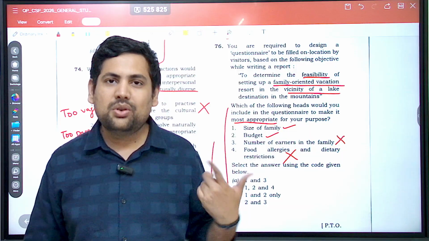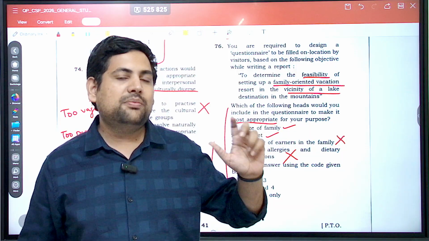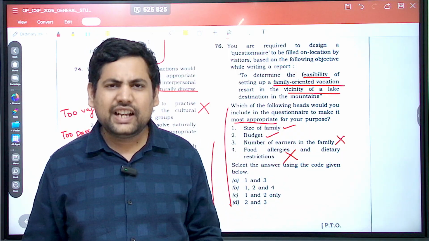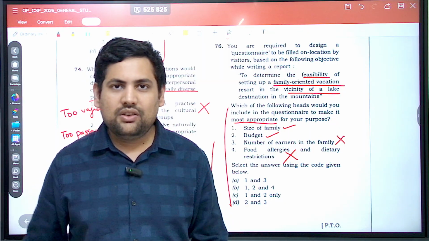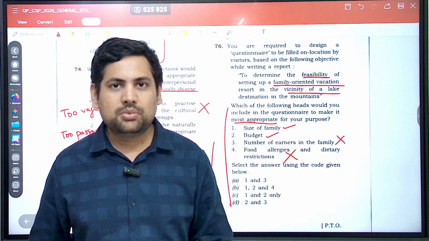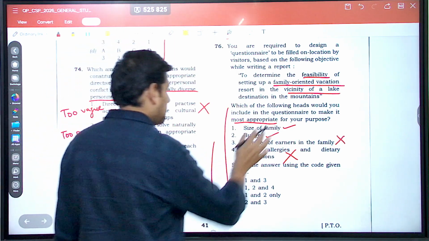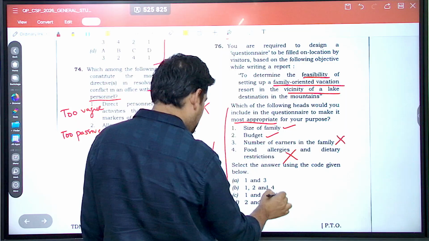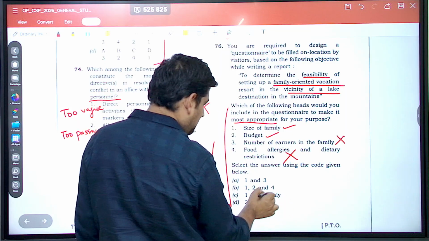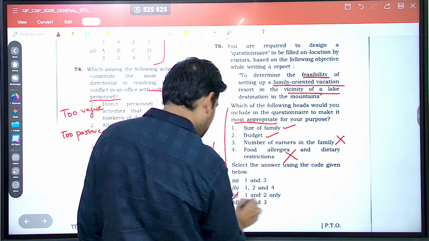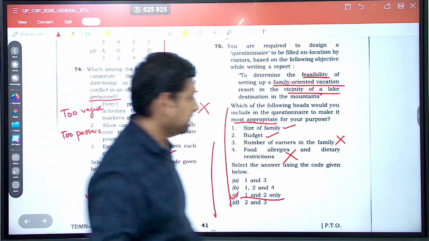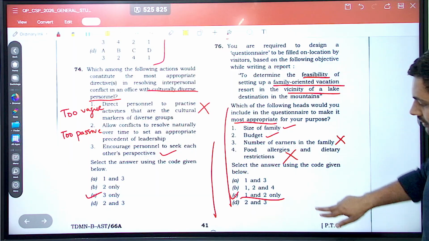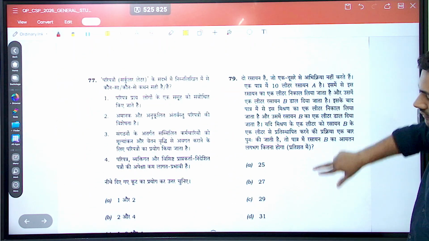Correct? Have you ever seen hoteliers thinking about what kind of people with what allergies may come? Correct? So it is a very rare thing that you deal with it right on there when you deal with this problem, but not really an important question. So what you got? 3 you had to eliminate, 3 you eliminated, and 4 also you eliminate. Answer becomes 1 and 2 only. Fine, simple. Then let's do the last question and we'll be done.